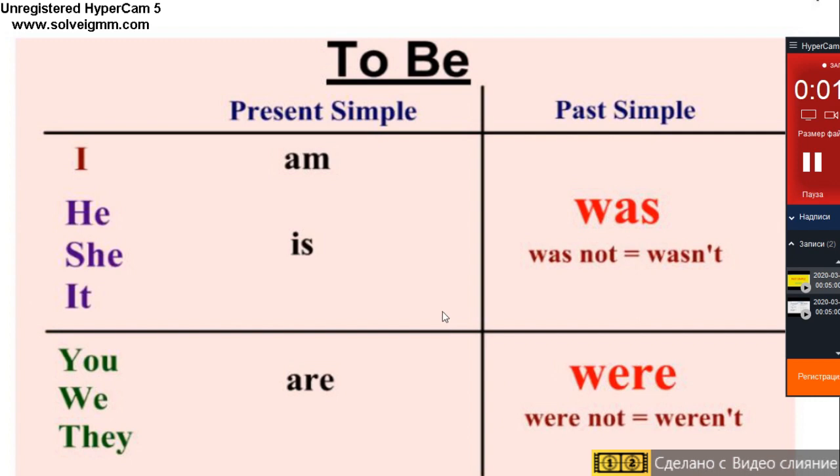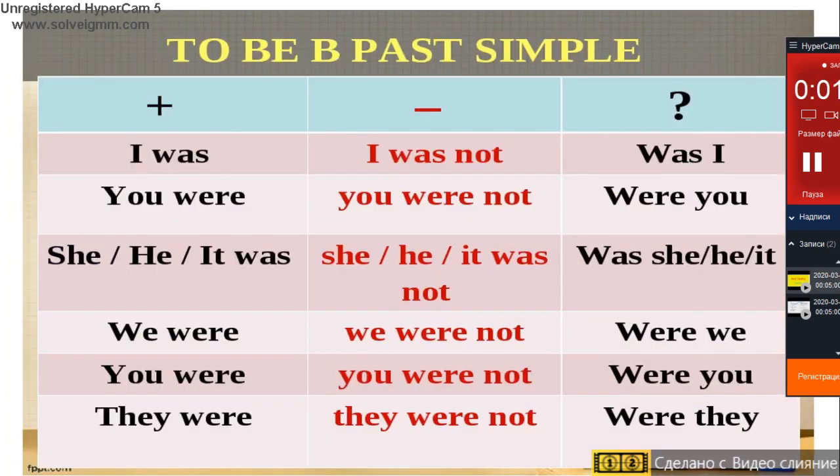Now, the next picture. Here you can see the usage of the verbs was, were in the positive, negative, and interrogative sentences. As I said before, I goes with was. So let's read the first line. I was in positive sentence. I wasn't in negative sentence. And was I in interrogative sentence.